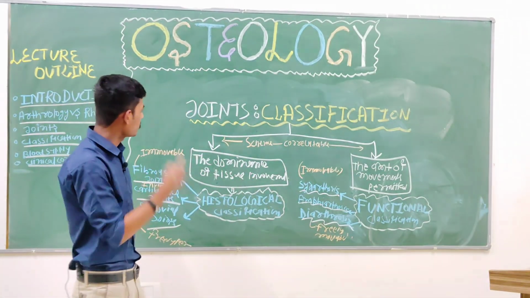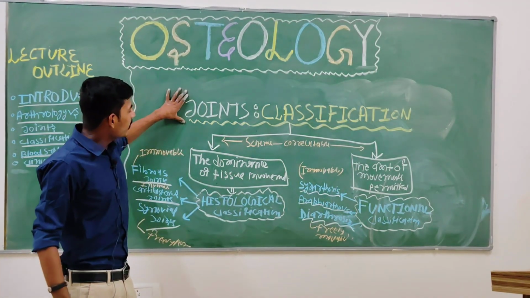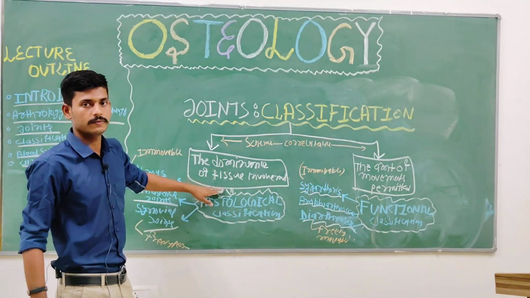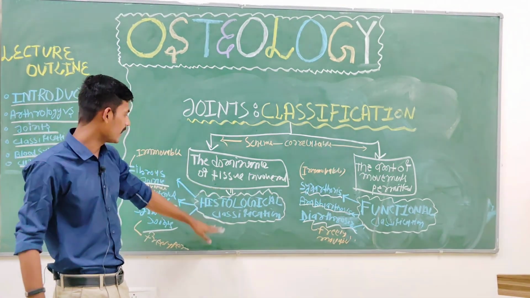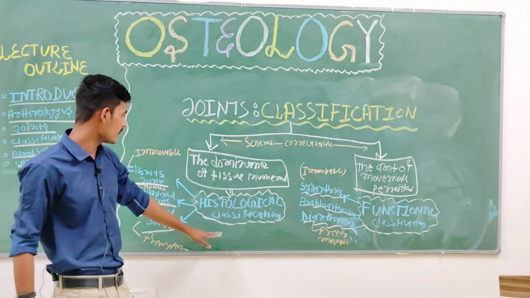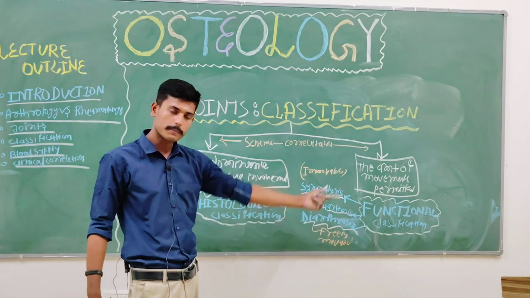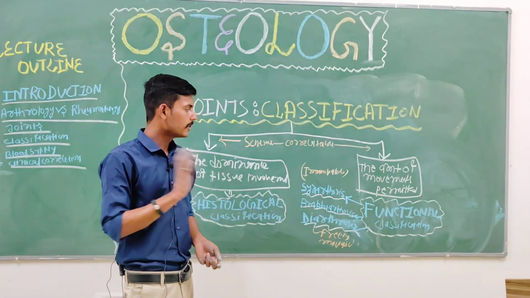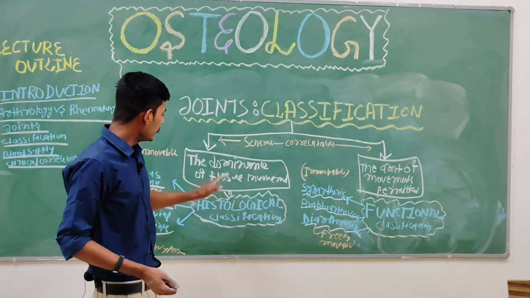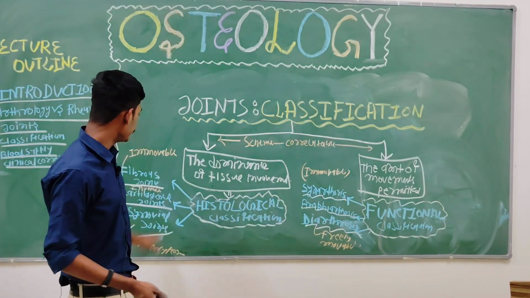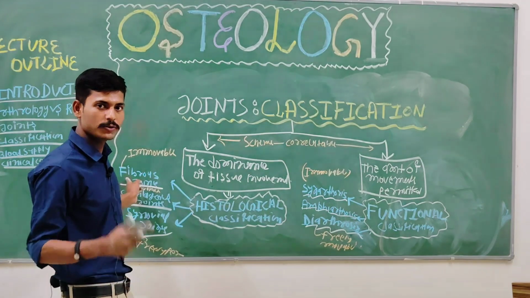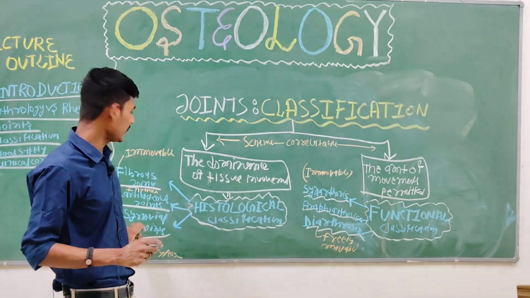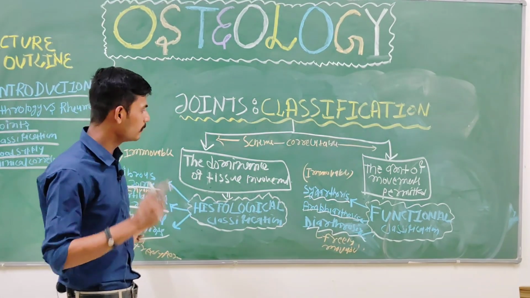Clear? No doubt. Let's summarize this one again. We define the joints on two bases. The first basis is the dominance of the tissue involvement, and that category is called histological classification, and the other is the amount of movement permitted, and this category is called the functional classification. Understood? In the histological classification there are three types. The first is the fibrous joint, which is immovable. Second is the cartilaginous joint, which is slightly movable. Then there is the synovial joint, which is freely movable.